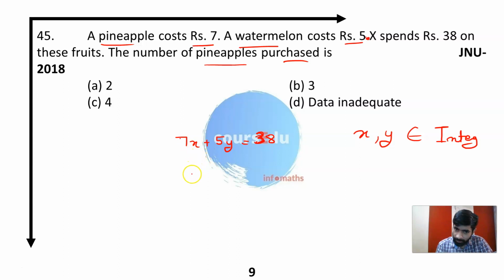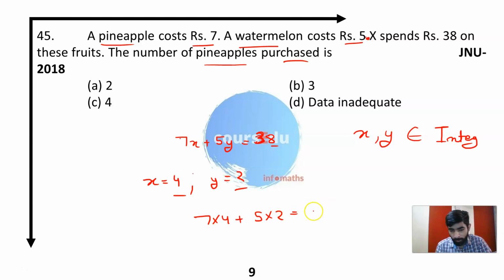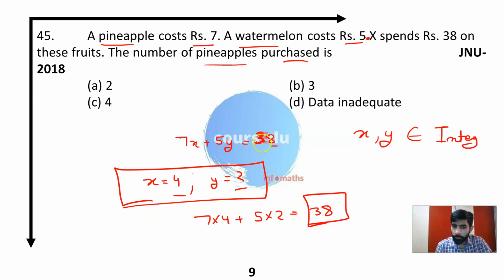If I put x as 1, here 3 extras are there, and this could be a case of 28. So if x is 4, y is 2. For these integer values, you will get 7 into 4 plus 5 into 2, which is equal to 38. This is the only integer solution in which he has to pay 38 rupees to spend on these particular fruits. So the number of pineapples in this case will be 4.